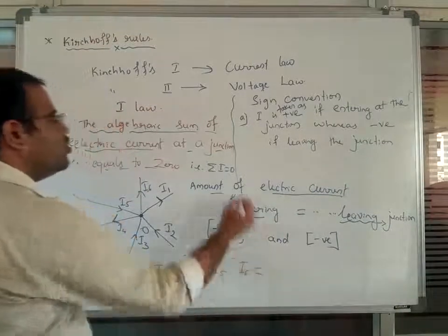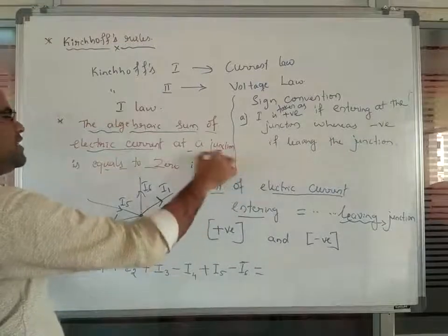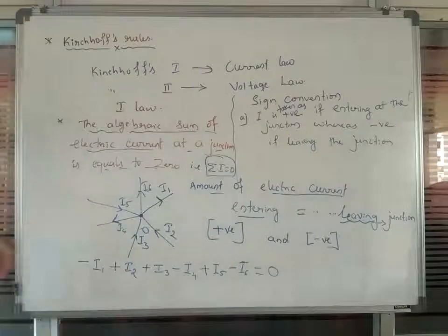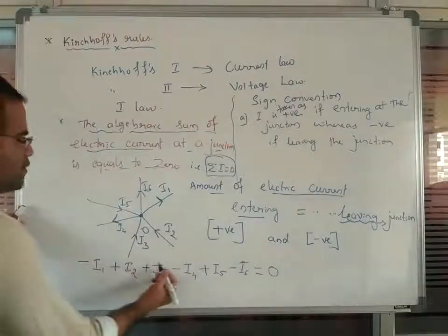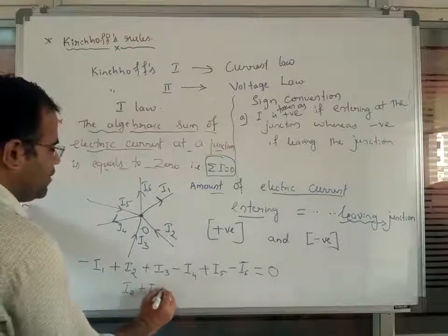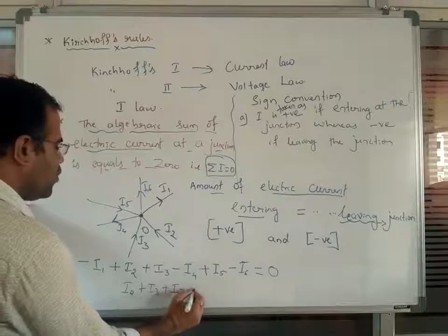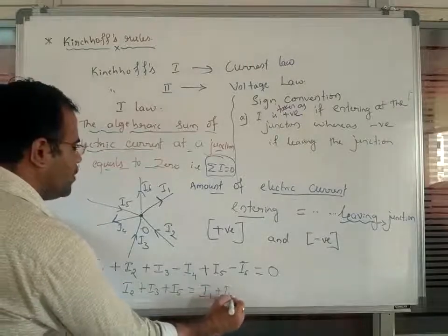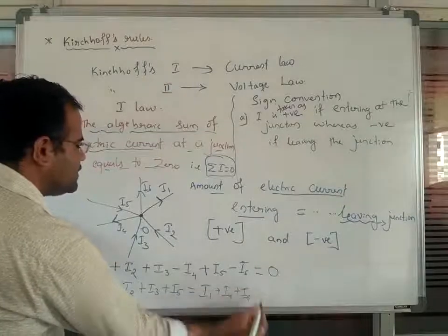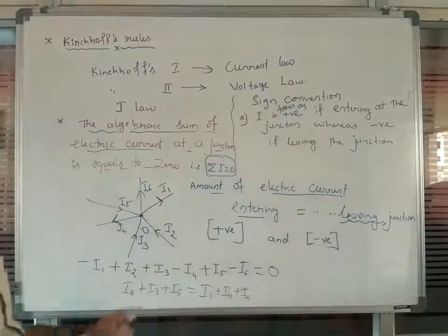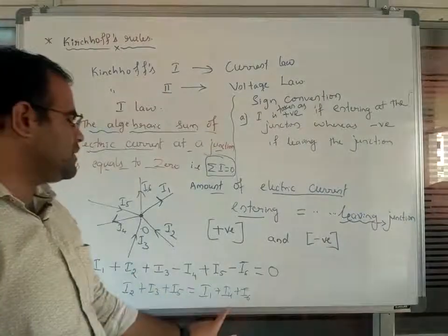Now the total algebraic sum will be 0. So the total algebraic sum of the electric currents at a junction point will be taken as 0 here. Whatever the positive terms are, we will write as I2 plus I3 plus I5 is equal to I1 plus I4 plus I6. So this is the equation you are observing: I2 plus I3 plus I5 is equal to I1 plus I4 plus I6.